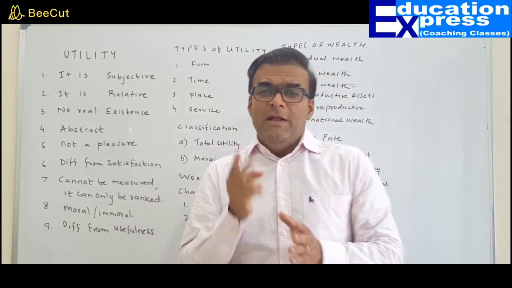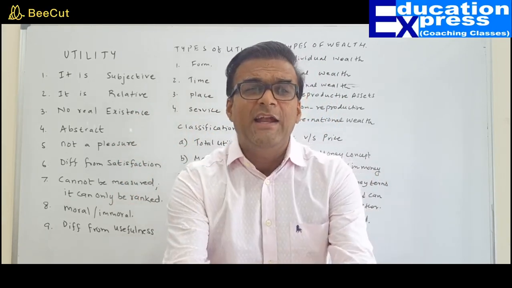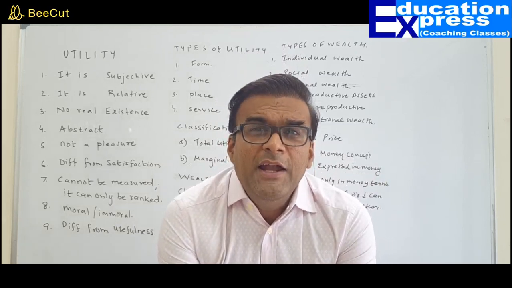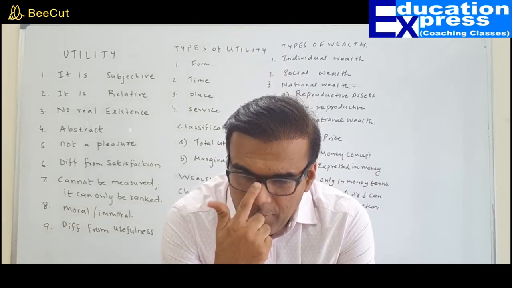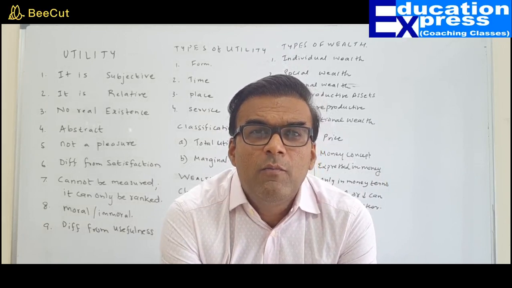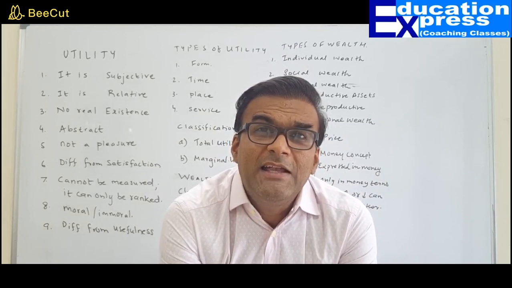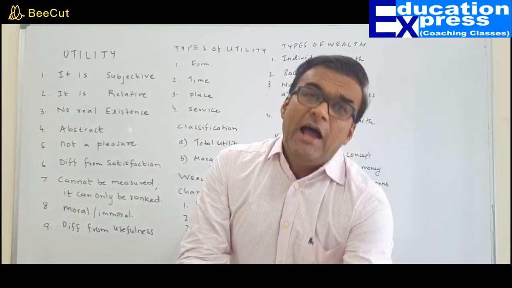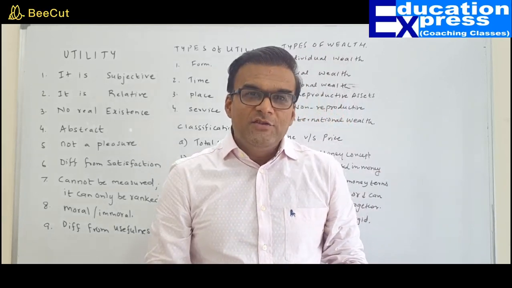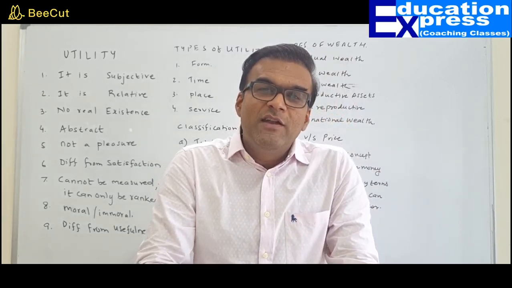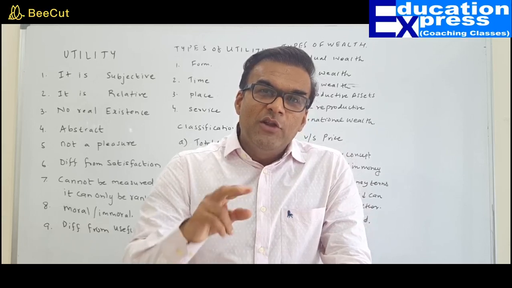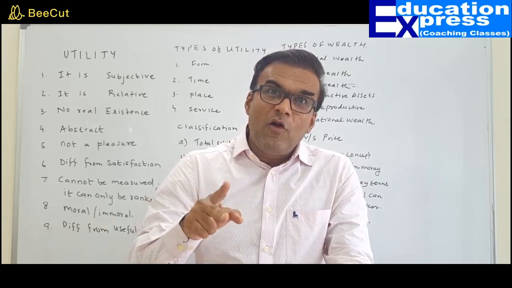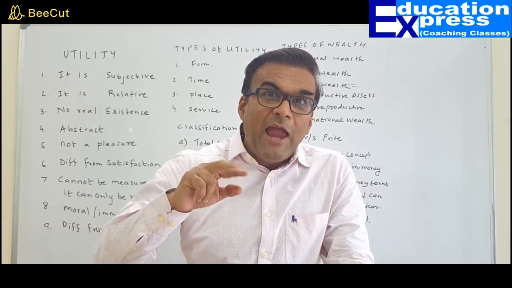So utility is defined as the capacity of a commodity to satisfy one's want, and utility is a subjective concept. Understood. Next, utility is a relative concept. Why relative? Because utility differs from place to place and time to time. Sir, how? I need umbrellas during the rainy season, but I don't need umbrellas during winter. So the utility of a commodity changes from time to time.